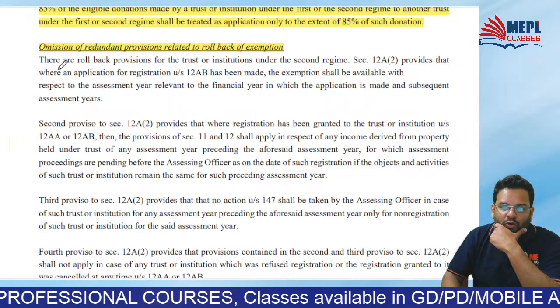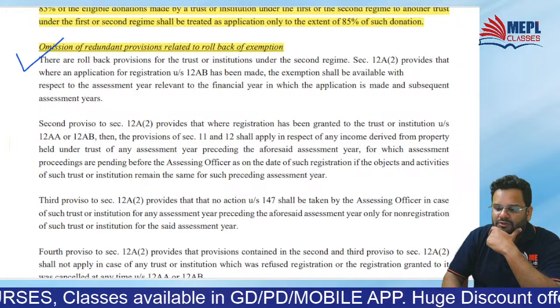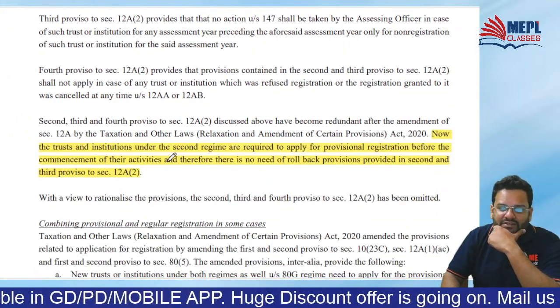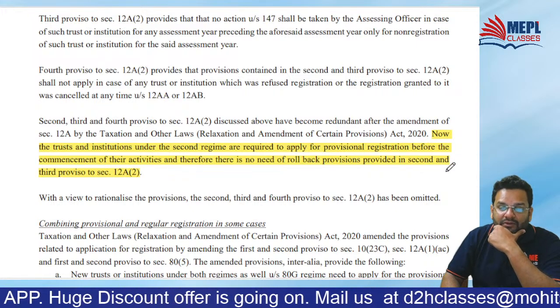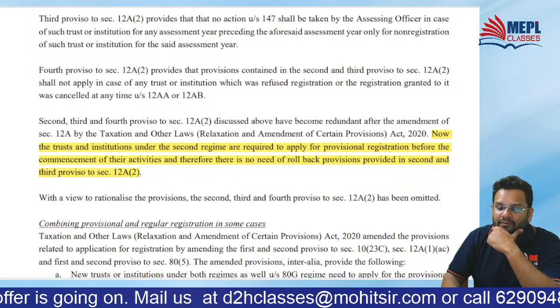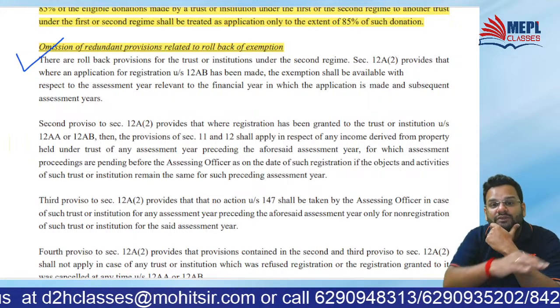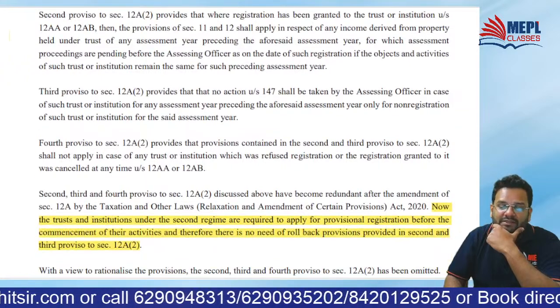Then, omission of redundant provisions related to rollback of exemption. Okay. The trust and institutions under second regime. Earlier, they were able to take benefit of what they had done before registration also, because such provisions existed.